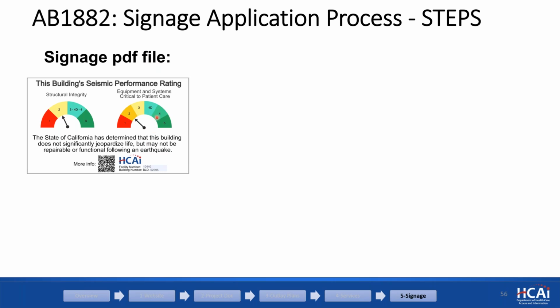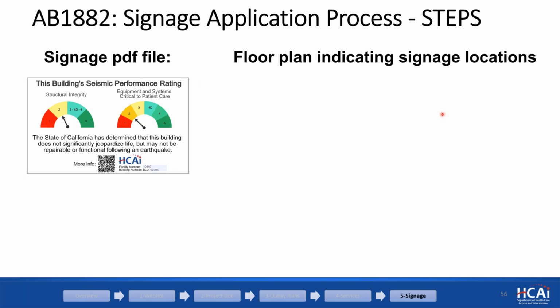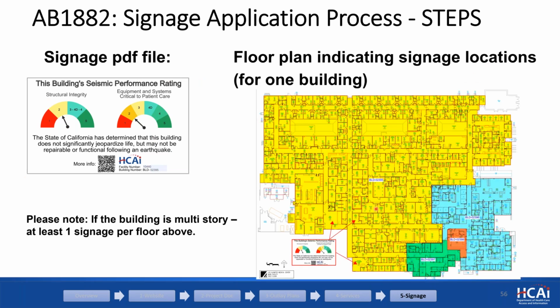The signage PDF file is the page from PIN 75 with the appropriate facility number, building number, and SPC and PC rating. So that's one. And the other is the floor plan, indicating signage locations per building. This is an example. Again, each campus has multiple buildings.